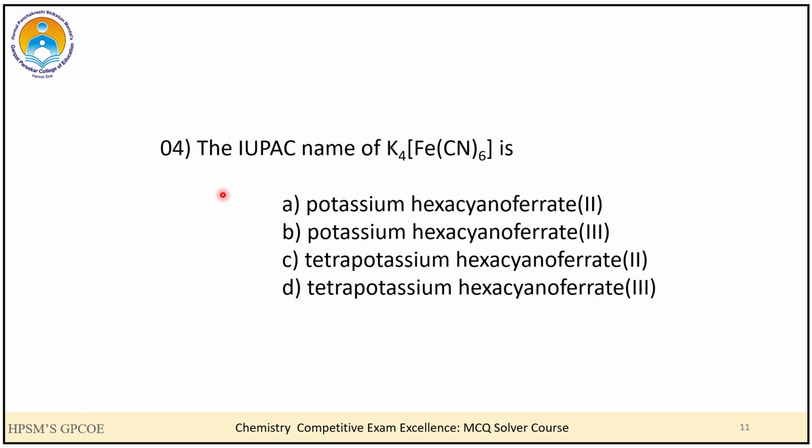The next question is, the IUPAC name of the following coordination compound is. So we have these four options with us, and we can see that in each option they have given the oxidation state of the central metal ion, that is Fe, in brackets. So our first task would be to find out the oxidation state of Fe.